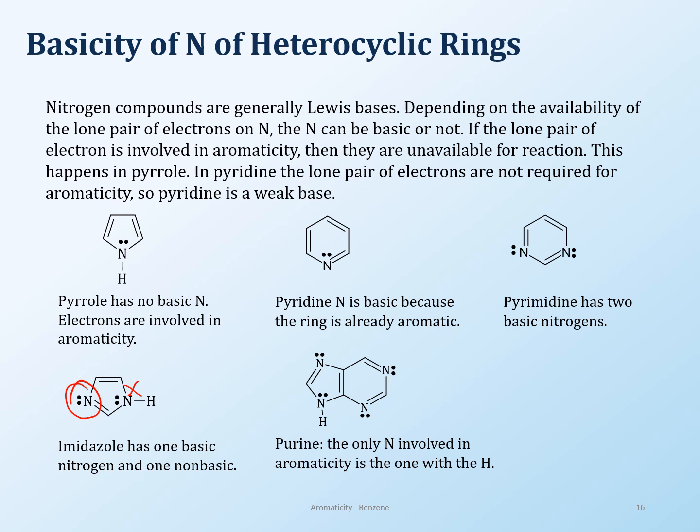So in this case, for example, in the last one, in the case of purine, looking at all of these structures, see here is the double bond, double bond, double bond. Here is the double bond, lone pair of electrons. So that's aromatic, which means this is available, available, available. So only one of the nitrogen electrons is not available.